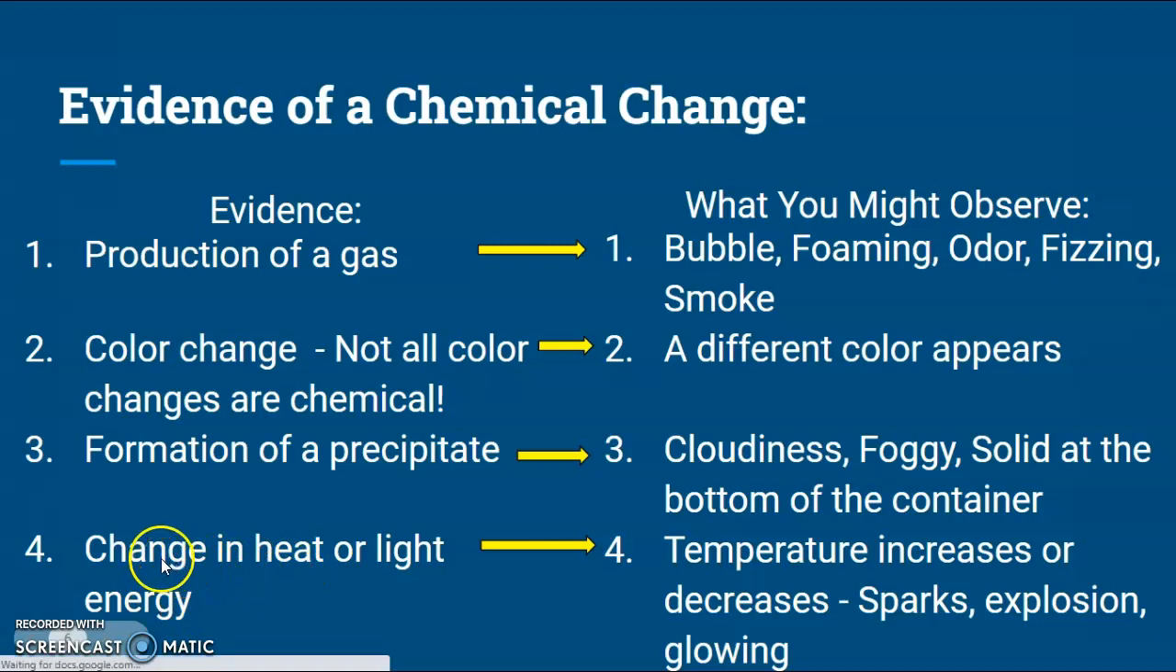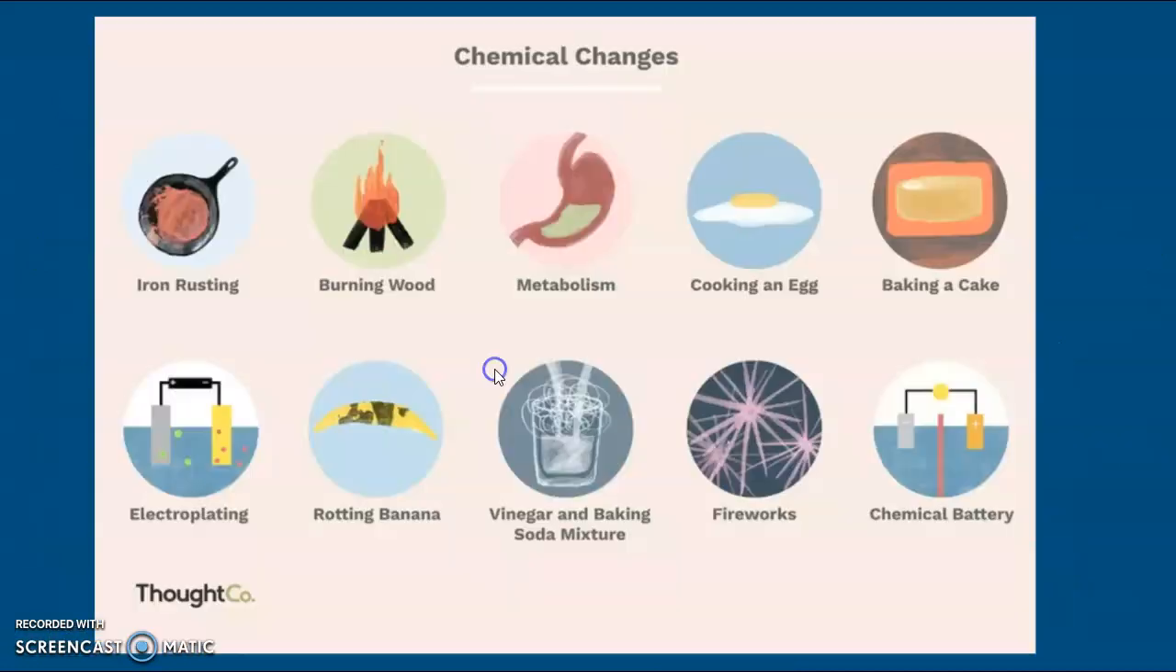Change in heat or light energy. So basically something will get warmer or something will get colder. Either it will get brighter or dimmer. So sparks, explosion, glowing, or getting dimmer, it's getting colder, something like that. So there will be a change in heat or light energy. Okay, and then again, here we have several examples.